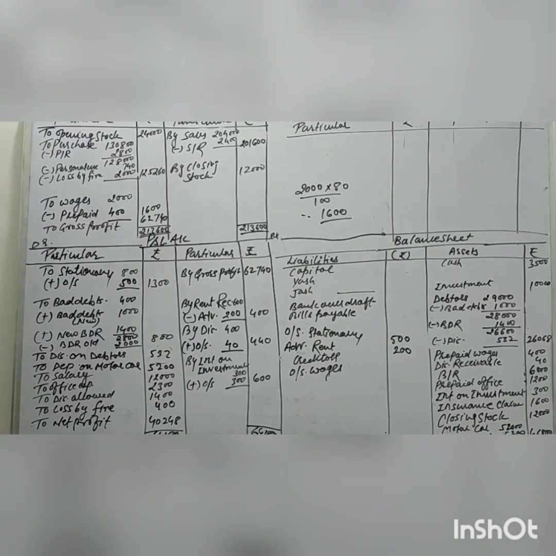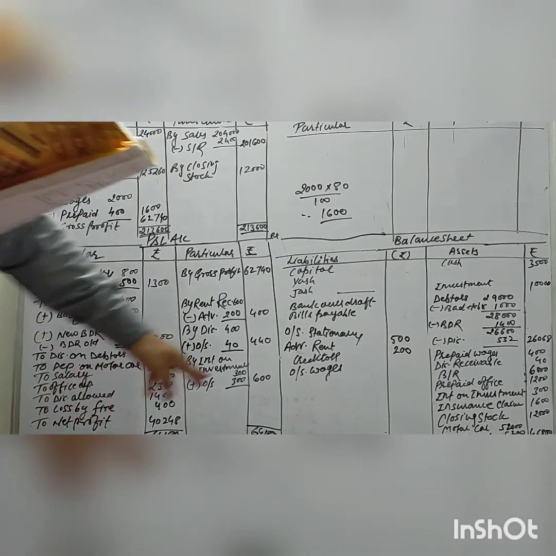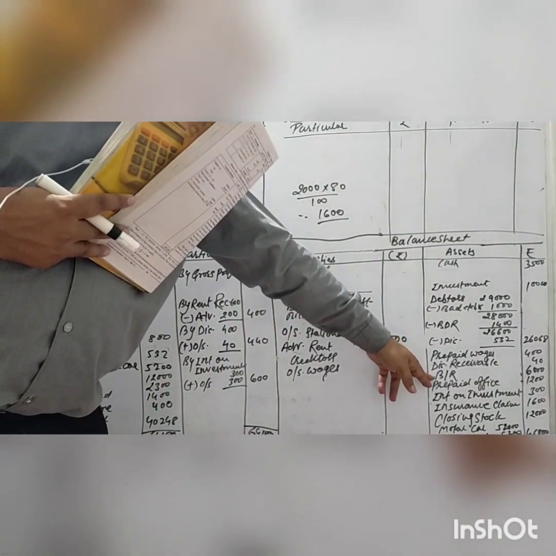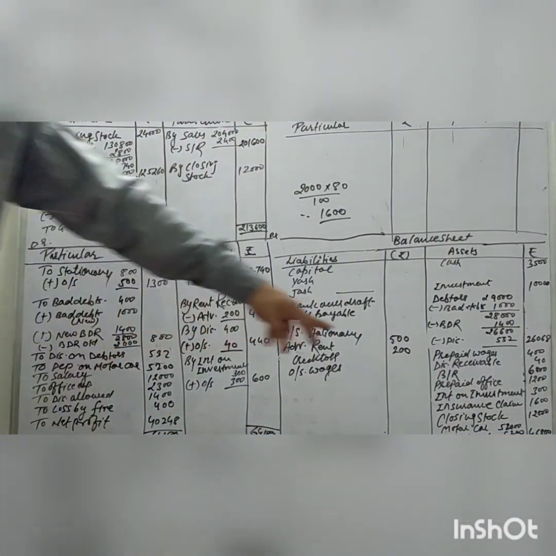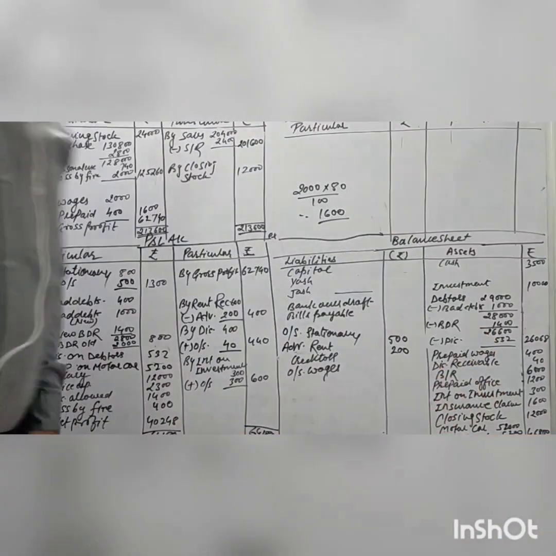Those things I'm telling you are given in the trial balance. So I am telling you the things that are given in the trial balance. Bills receivable, this is our asset, so directly put it into the balance sheet asset side. Bills receivable value is 6,000. You can see the bills receivable value 6,000 rupees, right?